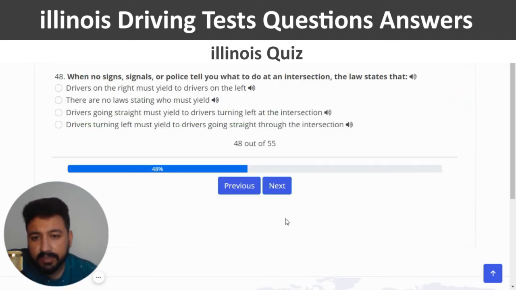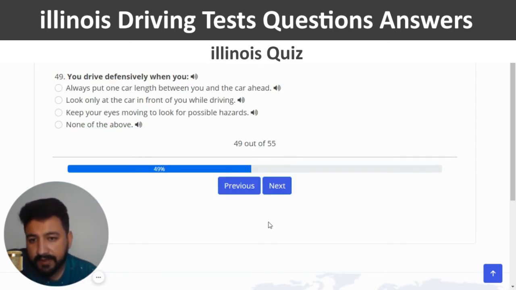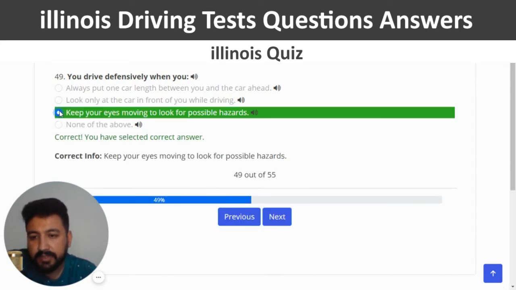When no signs, signals, or police tell you what to do at an intersection, the law states that. So the last one is the right one, which is drivers turning left must yield to drivers going straight through the intersection. So last option, you have selected the right one. And next. You drive defensively when you keep your eyes moving to look for possible hazards, which is the third one, and this should be the right one.